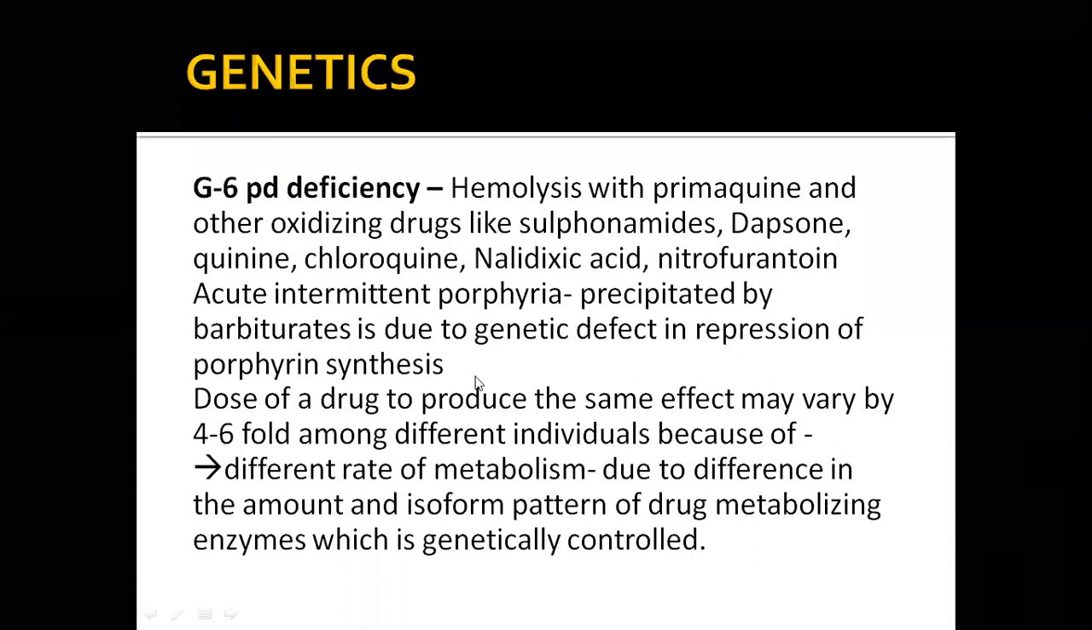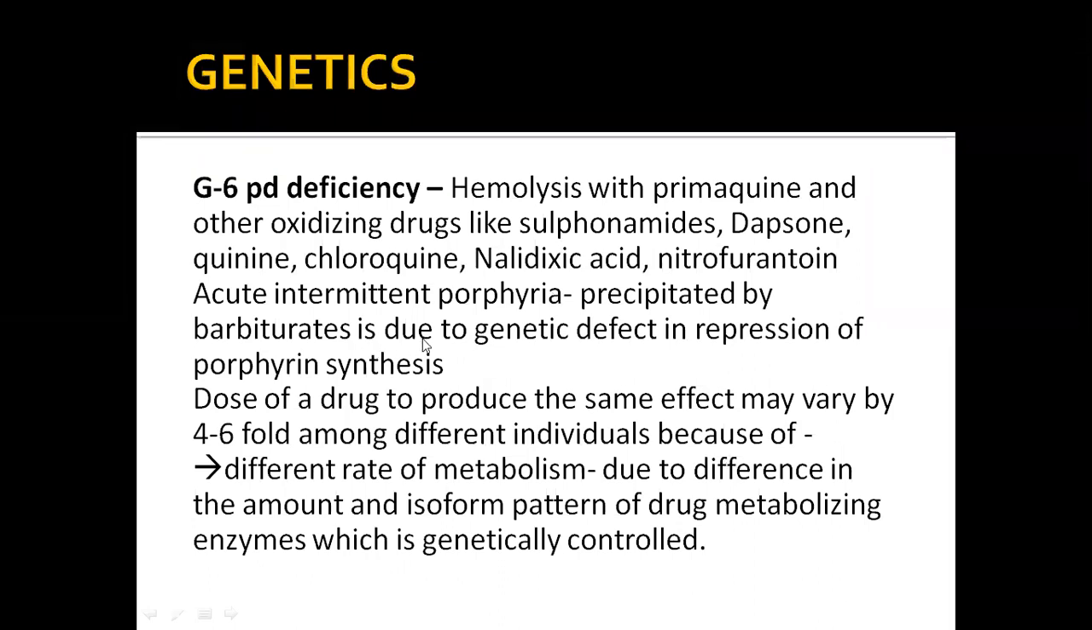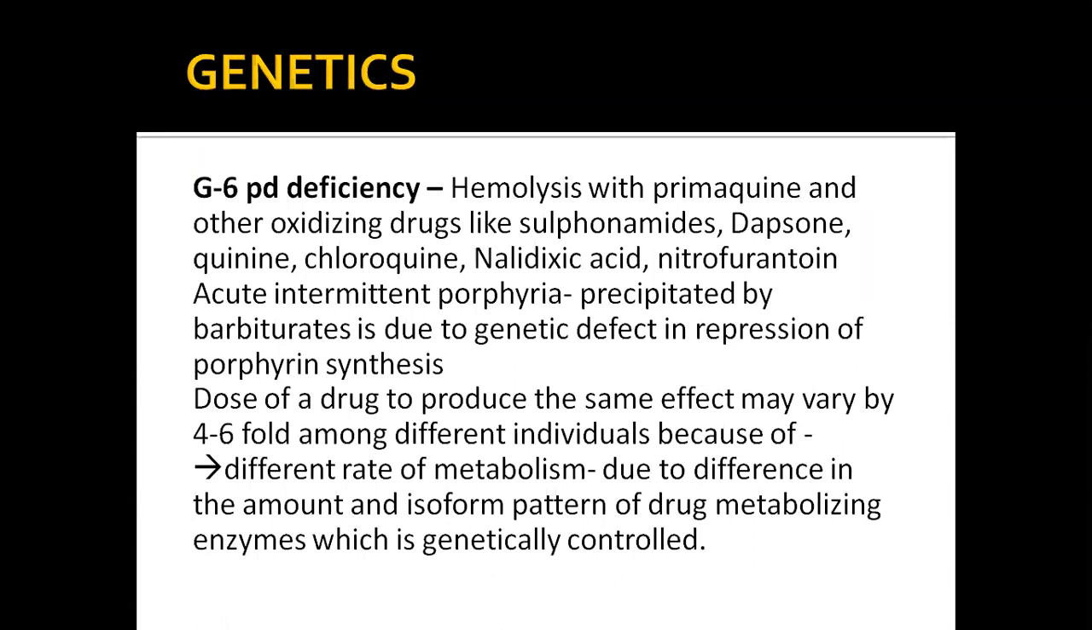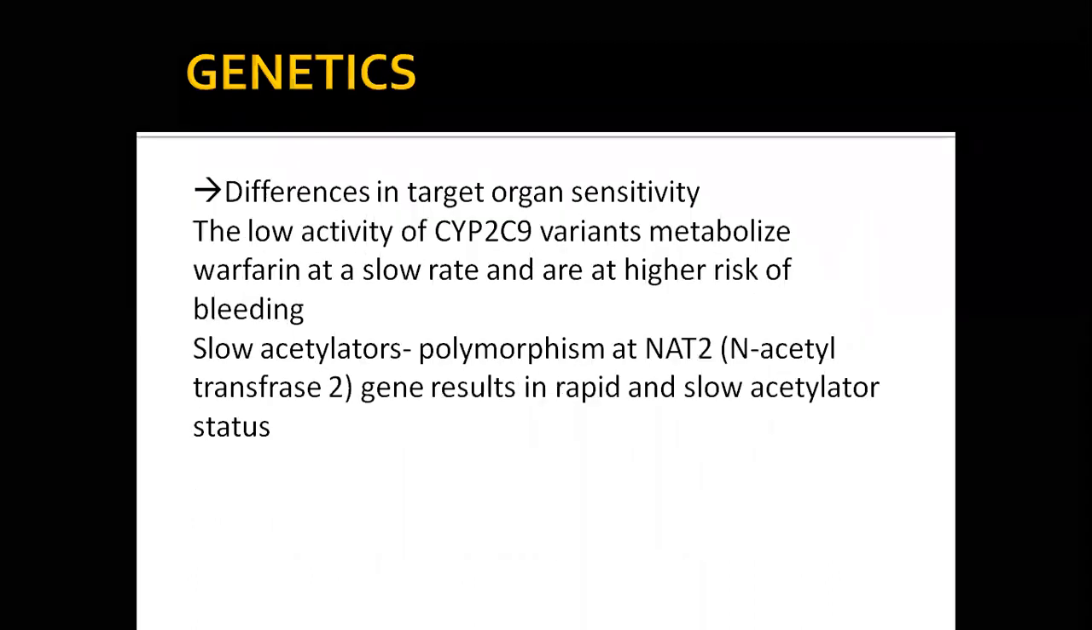Okay. So acute intermittent porphyria can be precipitated by barbiturates in case of genetic defects. Here, if the genetic defect is there, the same effect may need 4 to 5 times the drug in some cases, and in other cases the drug may be effective 2 to 3 times more. Okay, so that means it is basically depending upon the metabolizing enzymes. If the enzymes are not metabolizing the drug, more drug is available and it will cause adverse reactions.